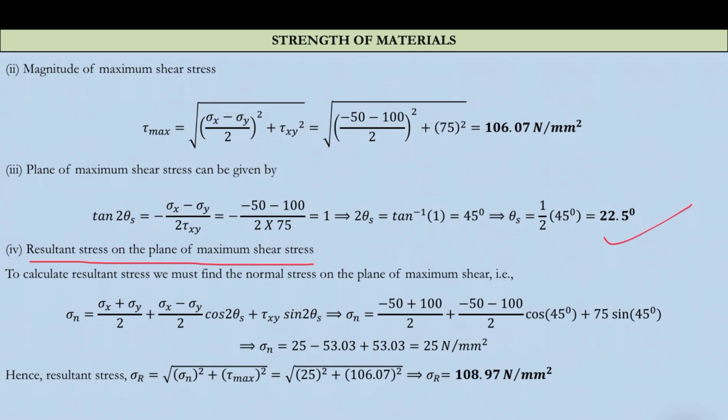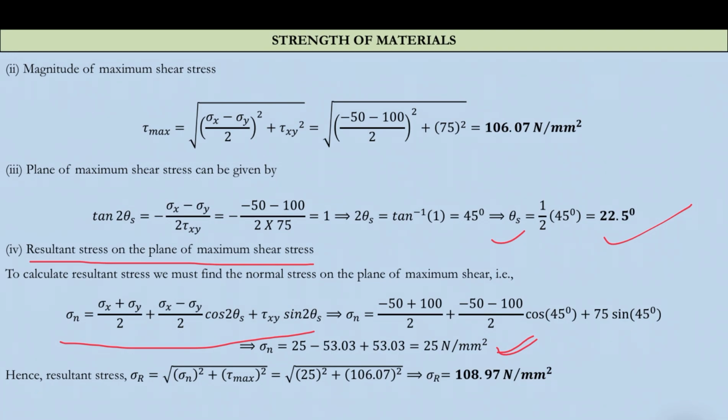For normal stress, we have the transformation equation: sigma n is sigma x plus sigma y by 2 plus sigma x minus sigma y by 2 cos 2 theta s plus tau xy sin 2 theta s. We put the value of theta s here, and finally this is coming out to be 25 megapascal.